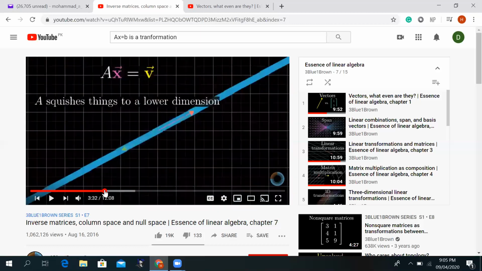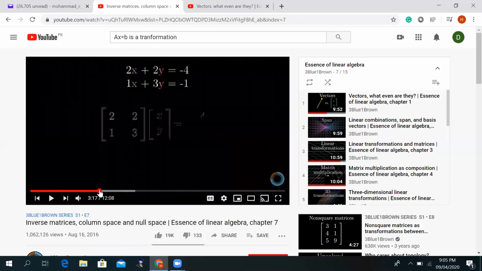And when you are doing x equal to A inverse B, what it actually means is that you are doing this inverse transformation on B because you don't know x. So in order to find x, you have to bring A to the other side. When you bring A to the other side, it will become A inverse. So A inverse times B means that you are multiplying an inverse matrix, which is an inverse linear transformation, which is moving B back to its original position x. So when it moves B back to the original position, you find x.